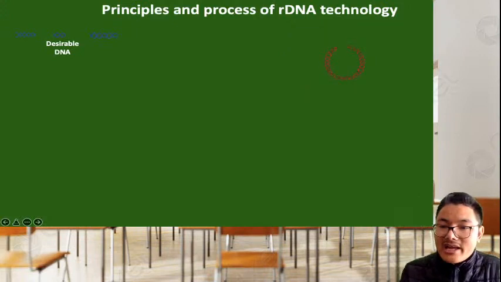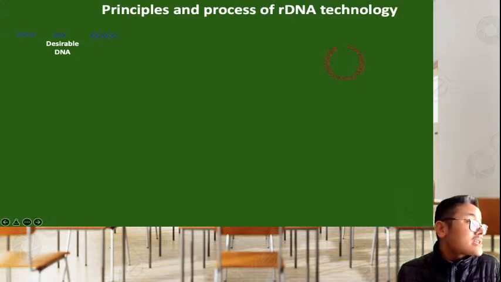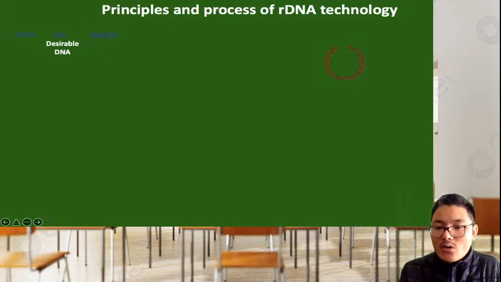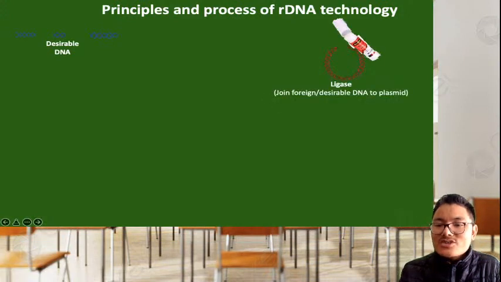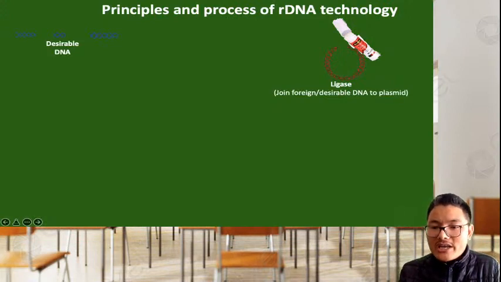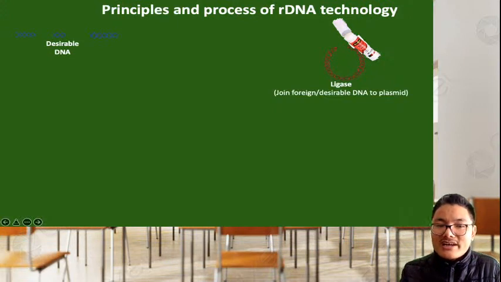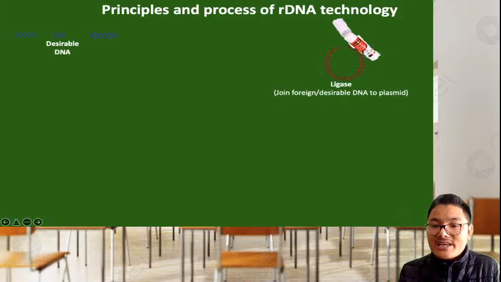So we now have the cut circular DNA, which is called plasmid DNA or vector DNA, plus we have the desirable gene which is cut. Now after that, we are going to use another enzyme called ligase. Ligase is going to join, it is acting like your glue. It will join foreign DNA or desirable DNA to the plasmid. We have already cut the desirable DNA here on the left side, right? And now we have vector DNA, which will be joined by the desirable DNA with the help of the enzyme ligase. So ligase is like your glue.